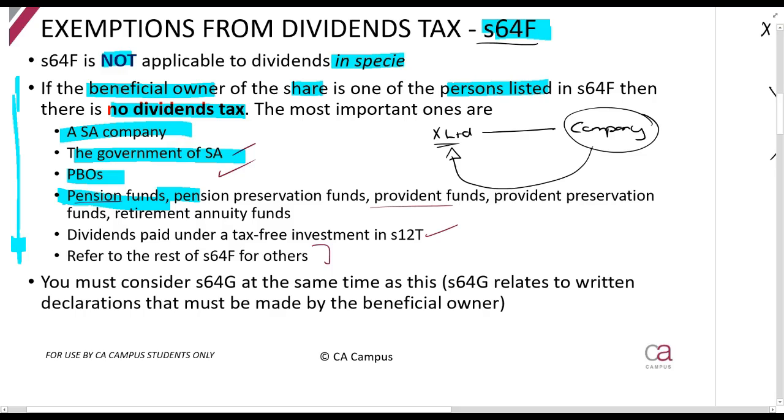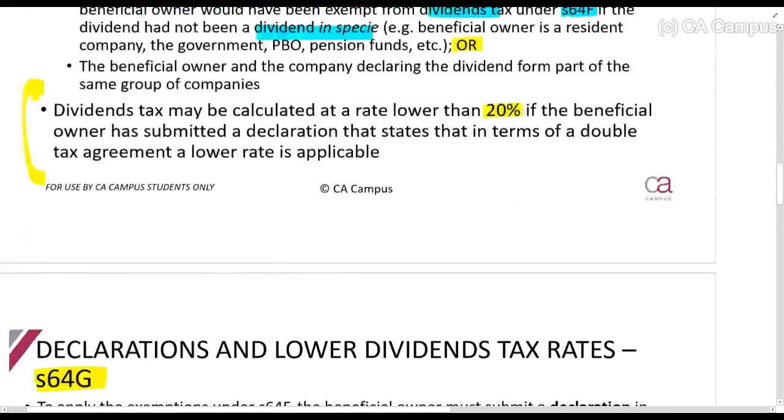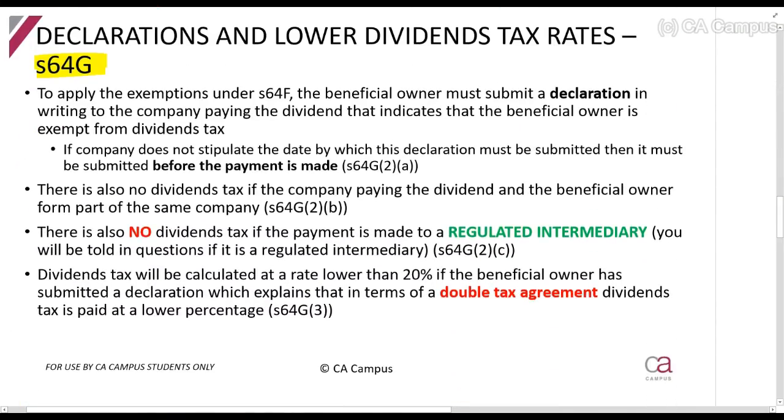The reason for this is X Limited does not necessarily know the identity of all of its shareholders. They don't know if it's a PBO, or a natural person, or a company. Those things might change. They also don't know if there's anything that affects that. So what the law says is this beneficial owner must submit a declaration to the company that says, hey, I'm a company, or hey, I'm the government, or hey, I'm a PBO. Please don't withhold dividends tax.